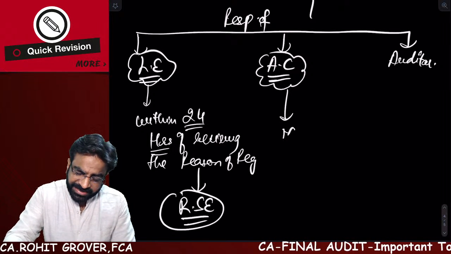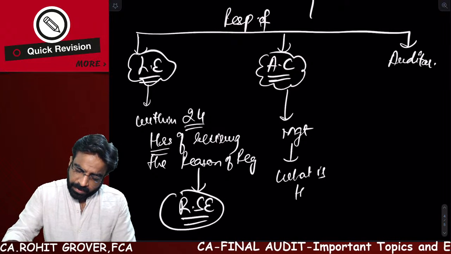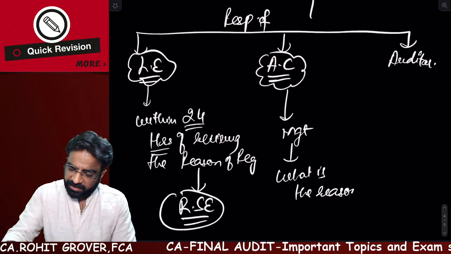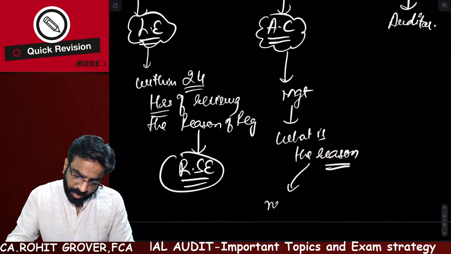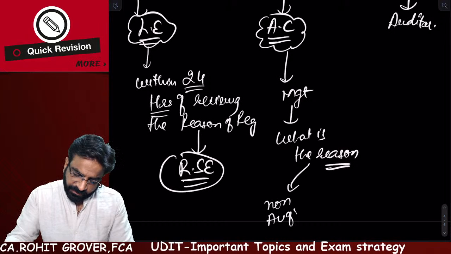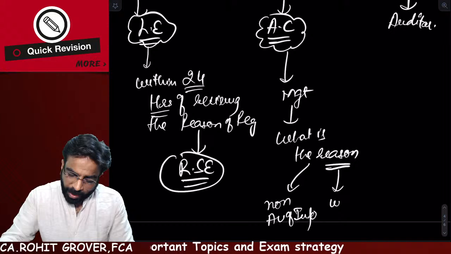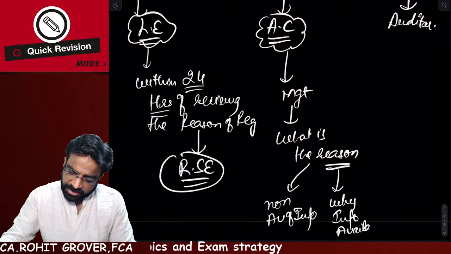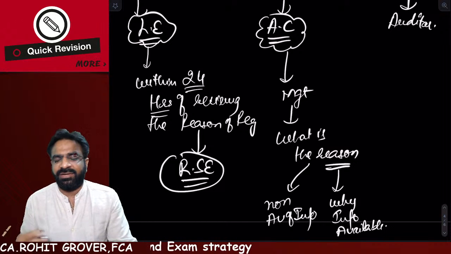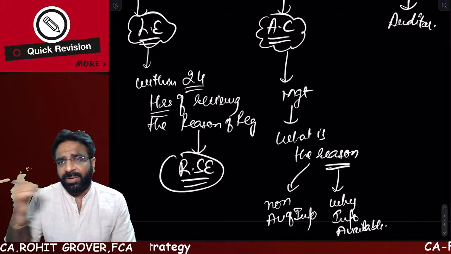In case you are an audit committee, you have to ask the management what is the reason that our statutory auditor has resigned. Is it the non-availability of information? And if there is a non-availability of information, why the information was not available to him, due to which the statutory auditor has taken a decision to leave the company. That is the duty of the audit committee, to ask the management.